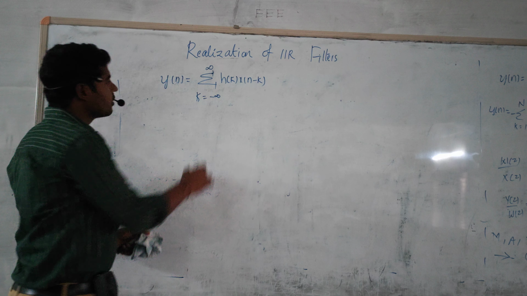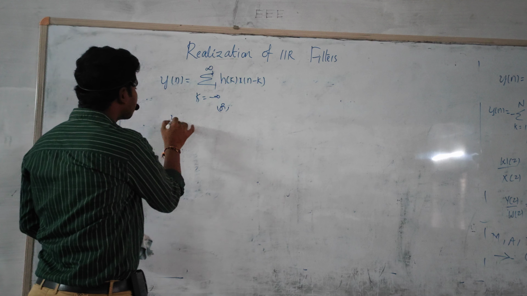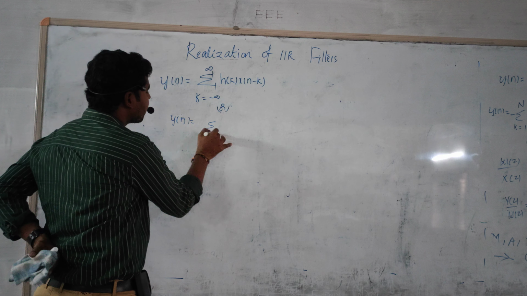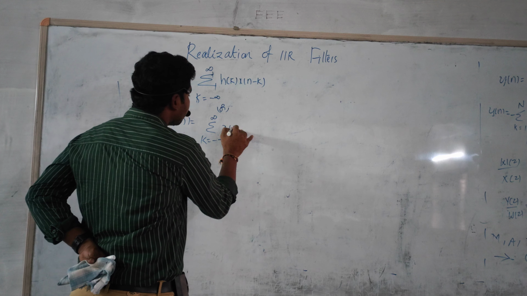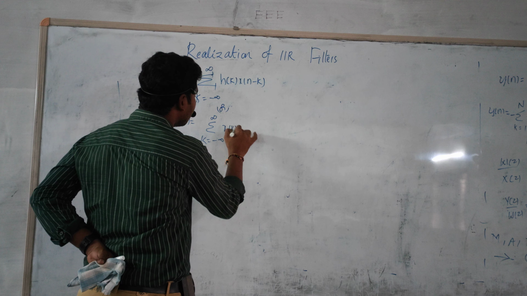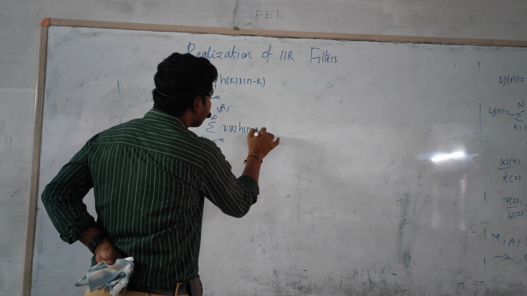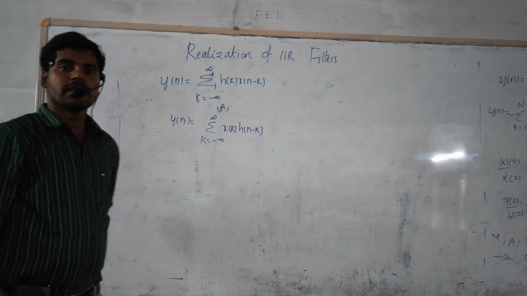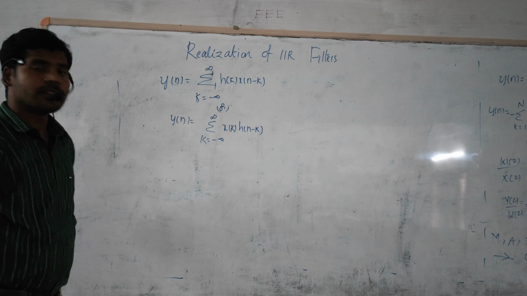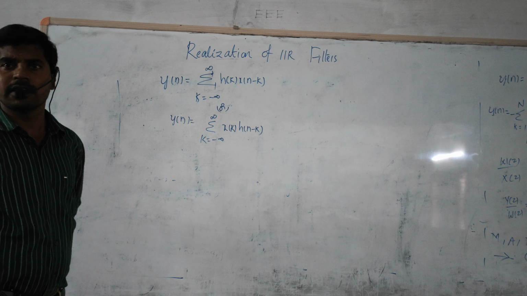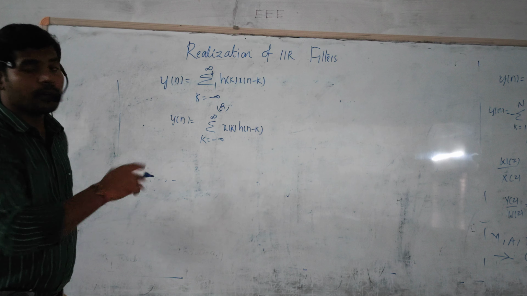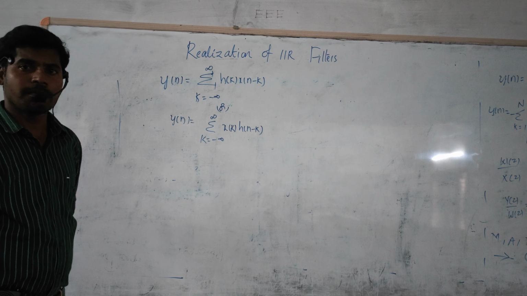Or, if you want to reverse this, y of n is equal to summation k equal to minus infinity to infinity x of k into h of n minus k. This is one more relation. Up to now this is a very familiar equation for convolution in time domain or frequency domain applications.